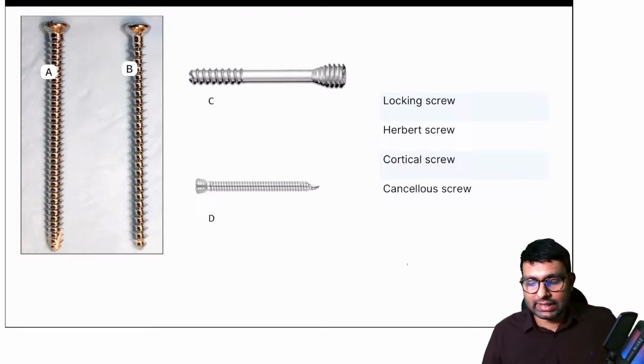What do you think is A, B, C, D? Can you all tell me now? Which one is which? Did you guys understand the difference? Any doubts here?